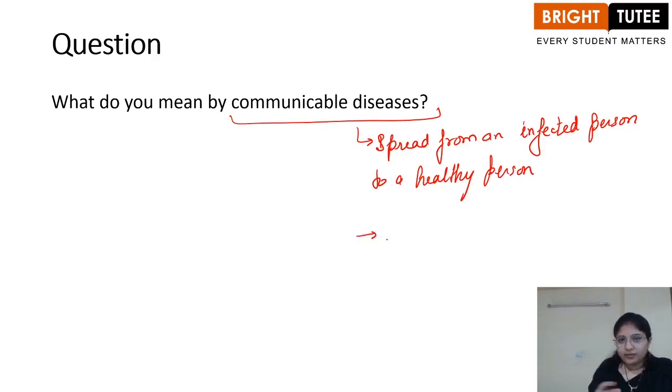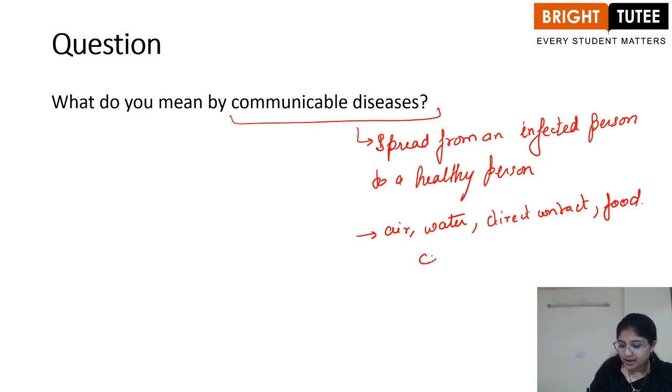The disease is caused or it spreads from one person to another through air, water, direct contact, food, and different animals which can act as carriers, right? So in this way we see that the disease can be communicated.